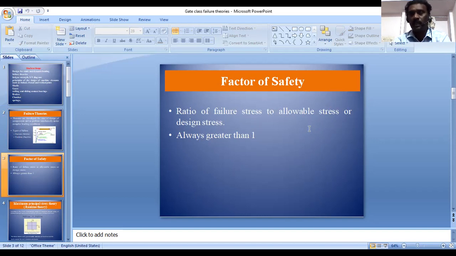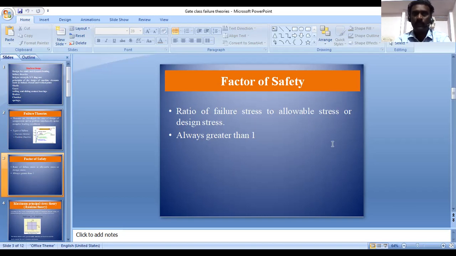If the problem is like a boiler problem or shell problem, the factor of safety may be very high. If the component is an aerospace component, it should be light in weight, so the thickness of the component should be very little and the weight may be reduced.